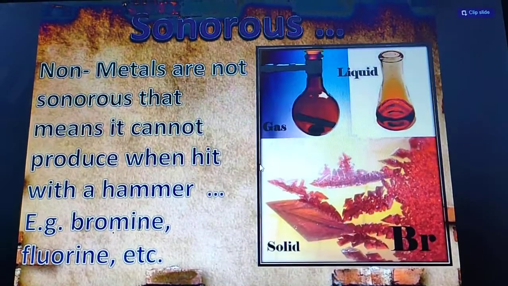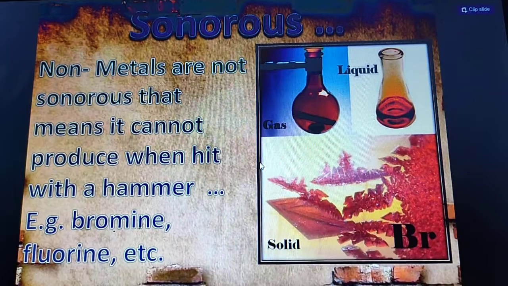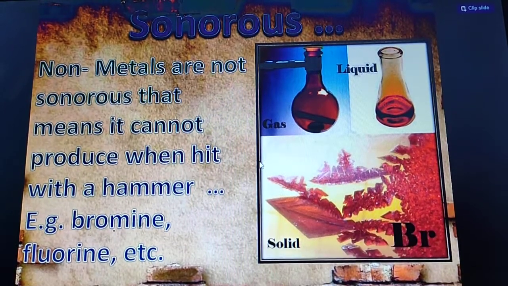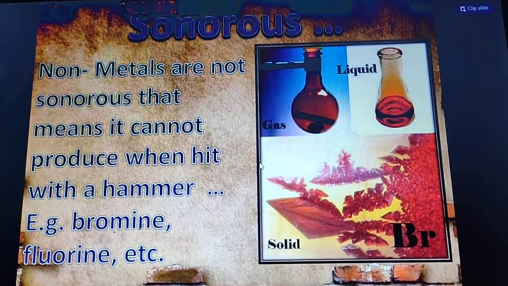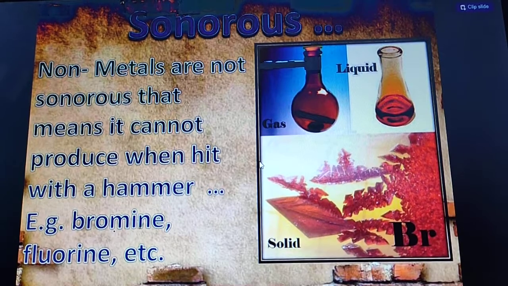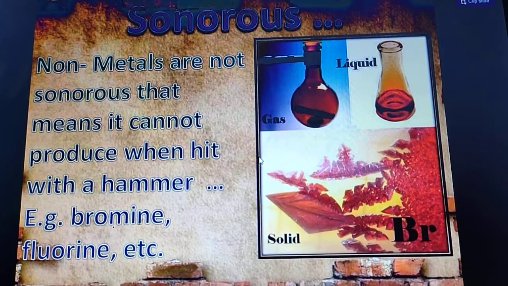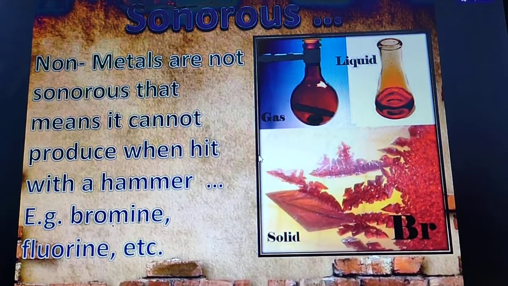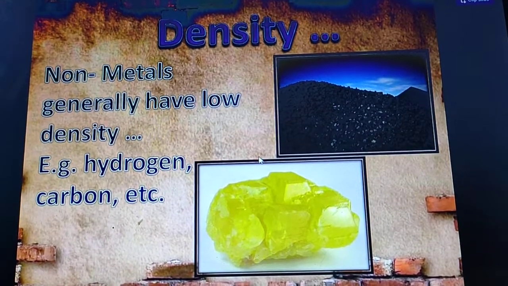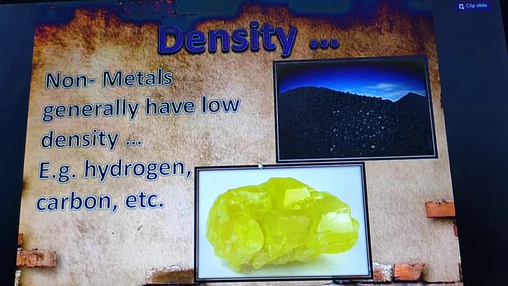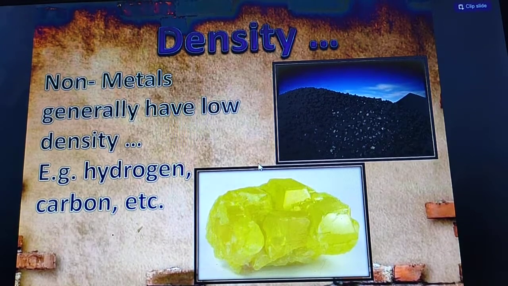Now let's move. Sonorous. Sonorous means the ability to produce a ringing sound. Non-metals are not sonorous, meaning they cannot produce a ringing sound when hit with a hammer. For example, bromine, fluorine, etc. So this is all about the third property, that is sonorous. Let's move. Density. Generally non-metals have low density. For example, hydrogen, carbon, etc.